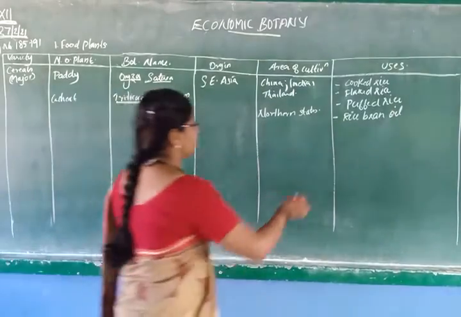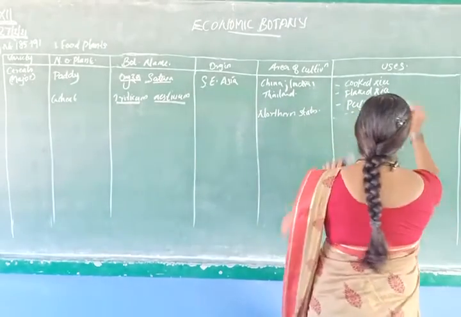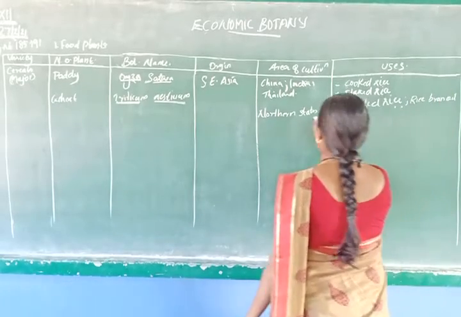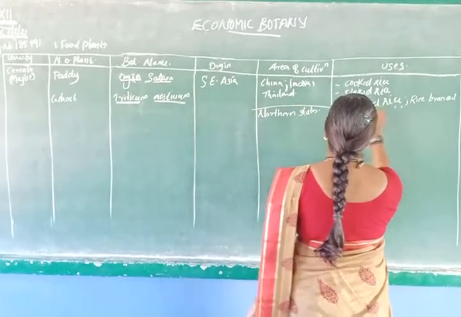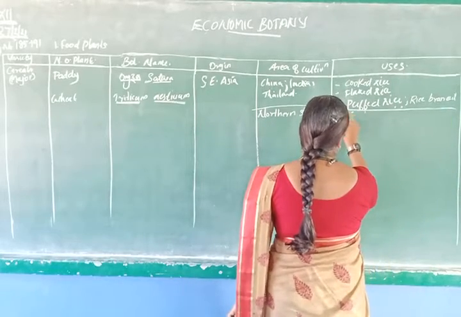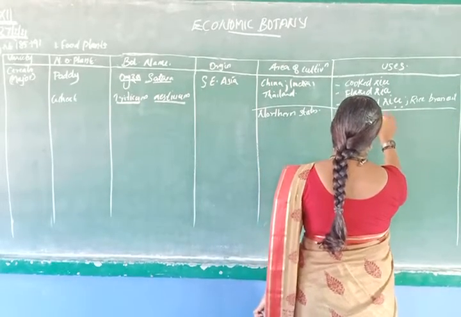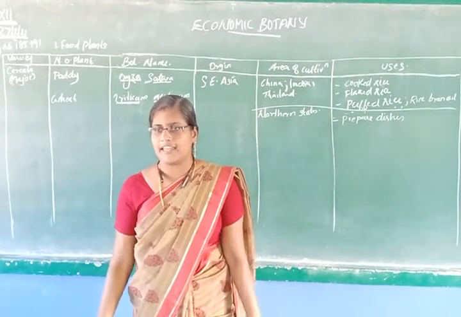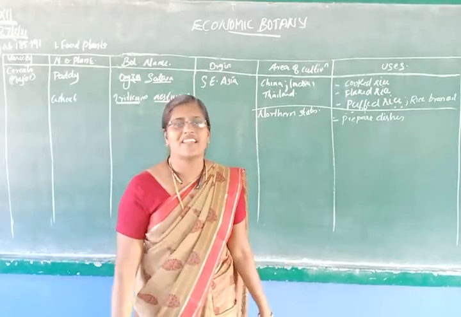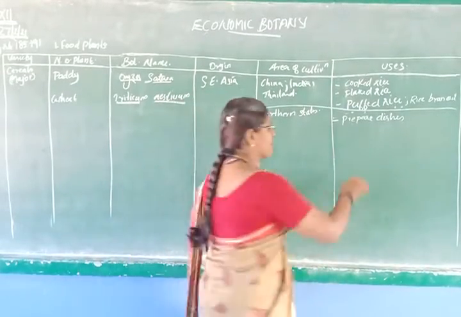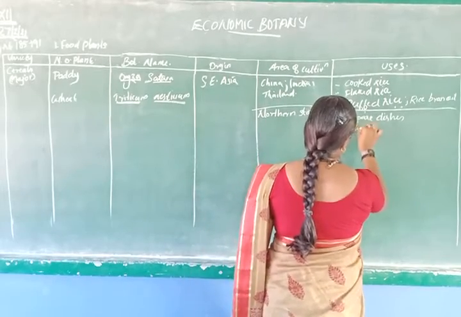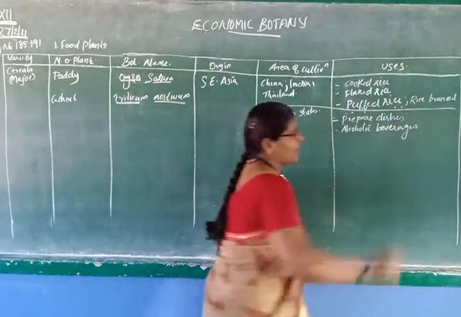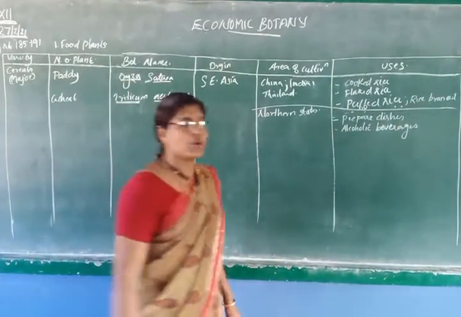So, uses: we prepare dishes like paratha, chapati, naan, other bakery products, etc. Then we use wheat in alcoholic beverages and also as a nutritive drink.